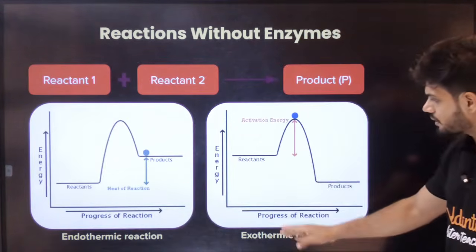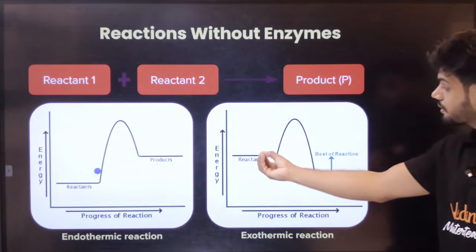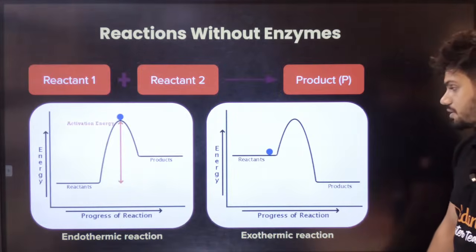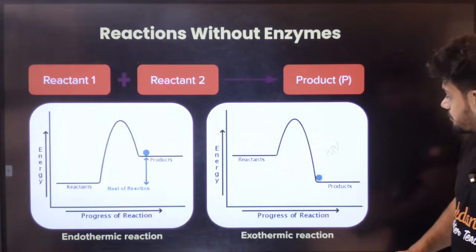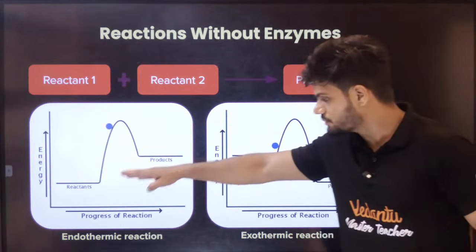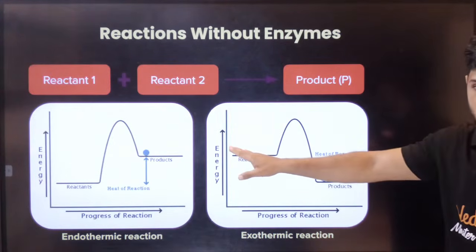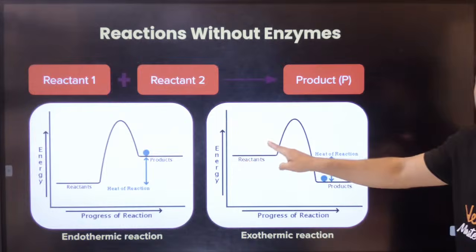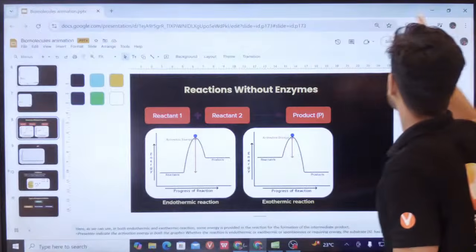Now in exothermic, reactants are always very high energy. So in exothermic, heat is released, students. When the heat is released, we get the product easily. So in endothermic, reactants have less energy. In exothermic, reactants have more energy. I hope this is clear to all of you, students. Endothermic versus exothermic reactions.